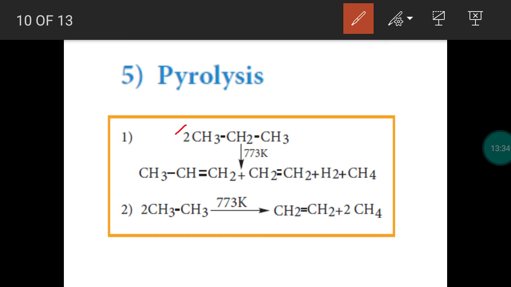You take two molecules of propane at 773 Kelvin in the presence of metal catalysts. It will produce three major hydrocarbon components: methane, ethene, and propene. So from the alkane propane, three hydrocarbon components are obtained. Second example, take two molecules of ethane in the presence of a metal catalyst at 773 Kelvin. The molecule is broken. So due to this cracking process or pyrolysis process, we get two important fragments, methane and ethene or ethylene.